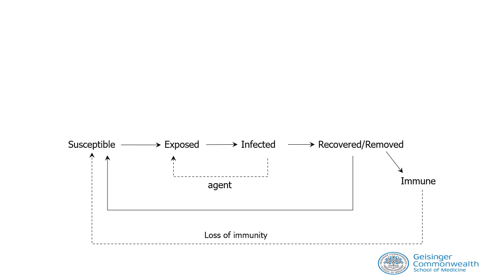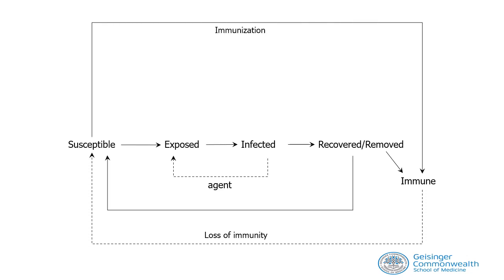When we have a vaccine for COVID-19, most of those vaccinated individuals, if not all, will move directly from the susceptible compartment to the immune compartment.